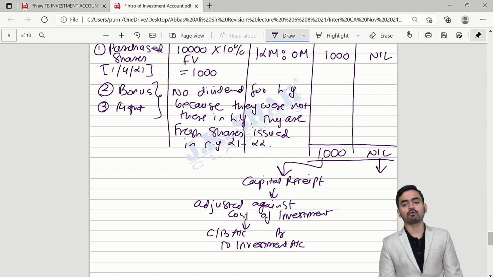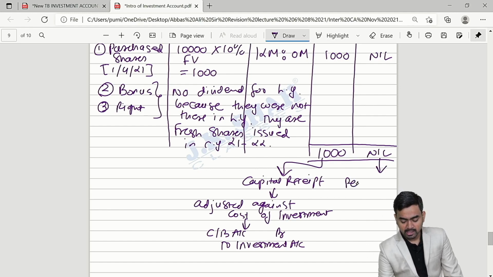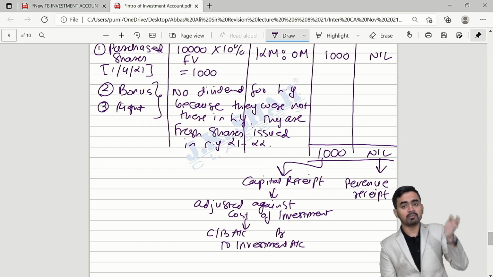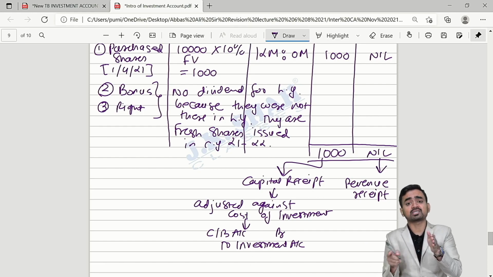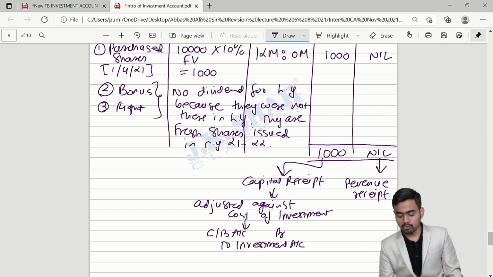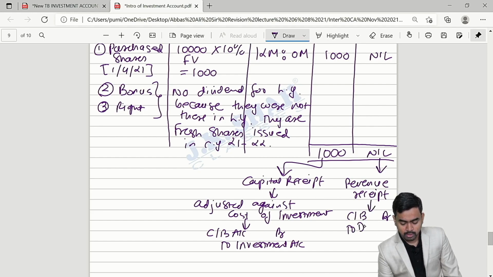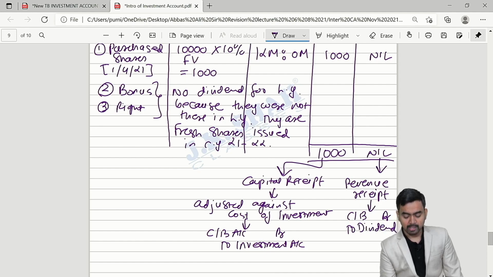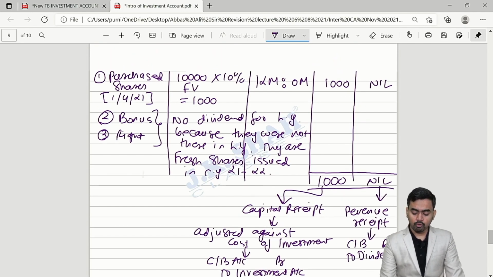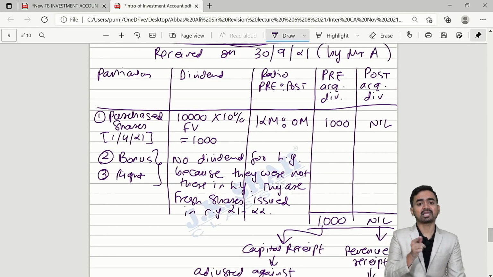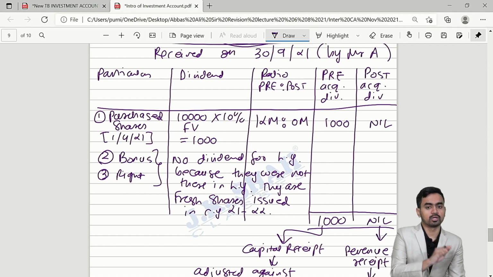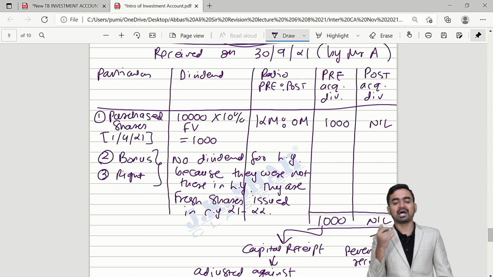What if we get post-acquisition dividend? This is revenue receipt. That is, after becoming owner, I received the dividend for the period in which I was owner. So it is revenue income, revenue receipt, and the entry would be cash bank to dividend. So I hope the whole concept is clear. If it is pre-acquisition dividend, then capital receipt, somebody else was owner, and post-acquisition dividend, I was owner.